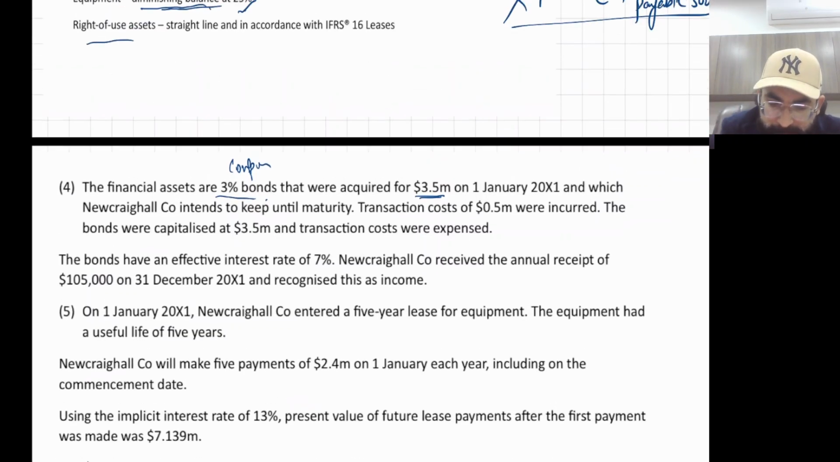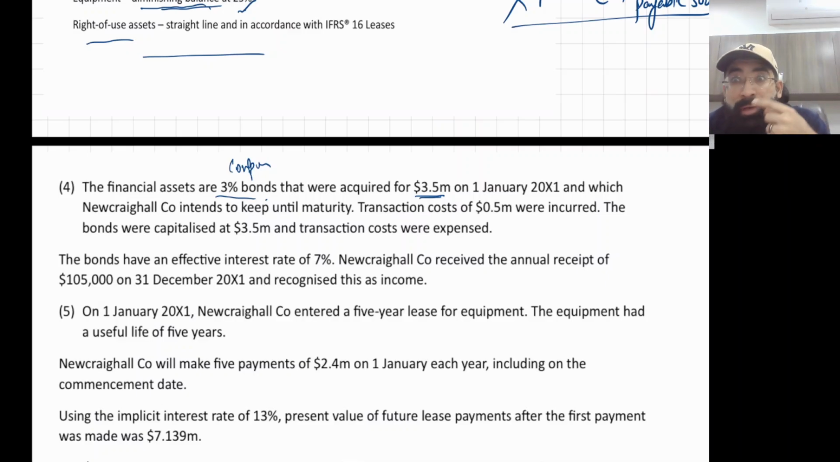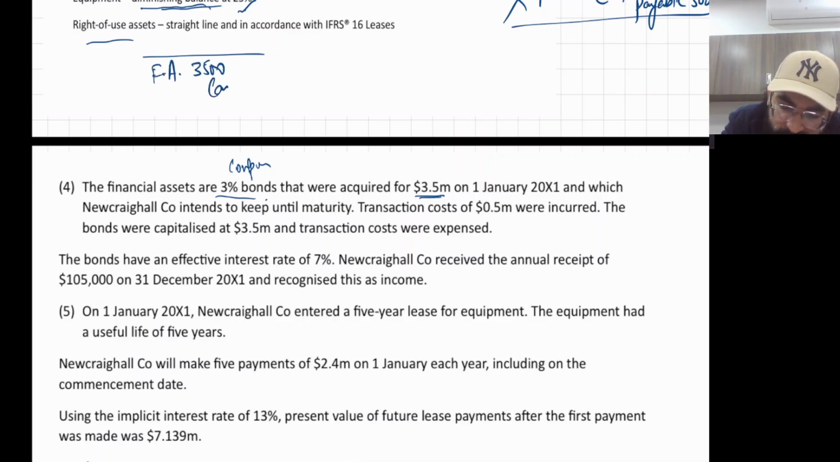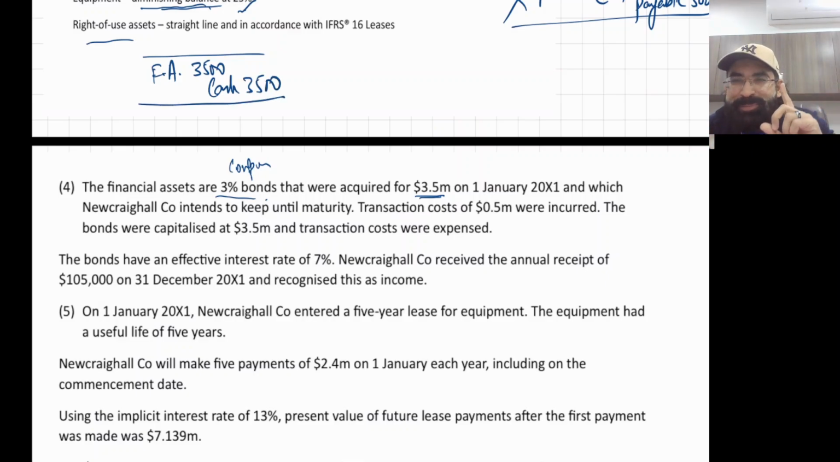Now wait, the first entry is like this. You have given a loan, so cash is gone, and in return you get a receivable or financial asset. So the first entry should be financial asset debit 3,500 and cash credit 3,500. This should be your first entry on the first day, and the company intends to keep the bonds until maturity. Okay, the business model is clear. The business model is held till maturity. So it's a perfect match for amortized cost accounting.